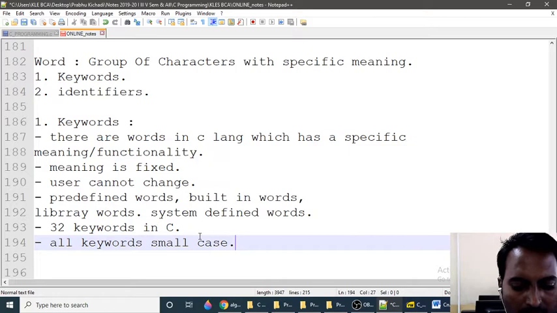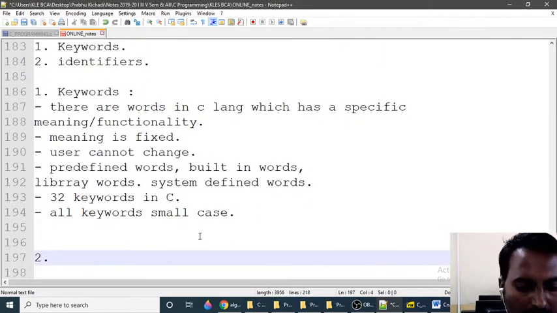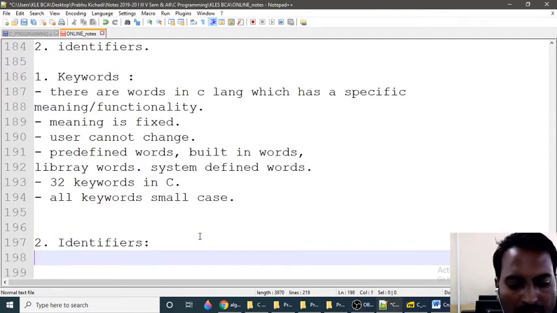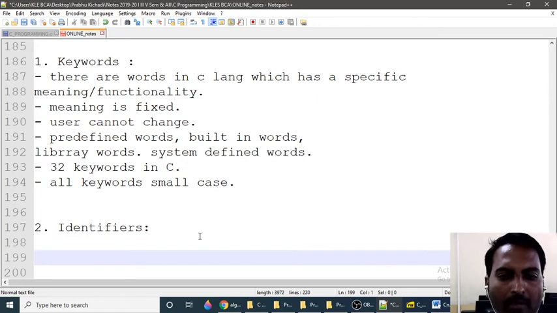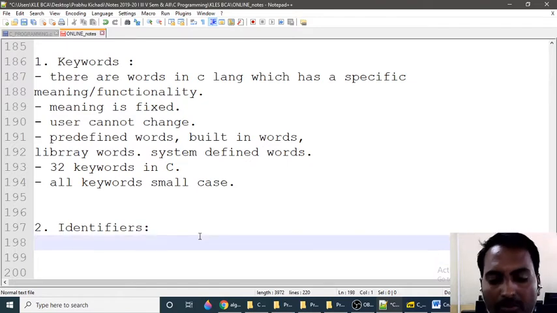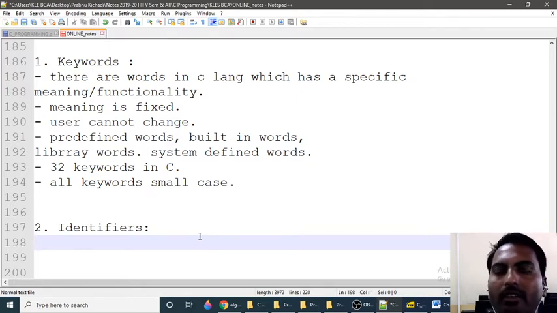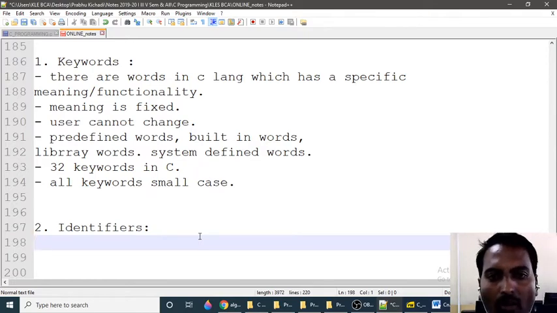Okay. Now the second one is identifiers. We'll discuss what identifiers are. A name in C programming is called an identifier. What is the use? Names are generally used to identify something else. If you take the example of a college that has n number of students, to identify a particular student, that student must have a name, right?